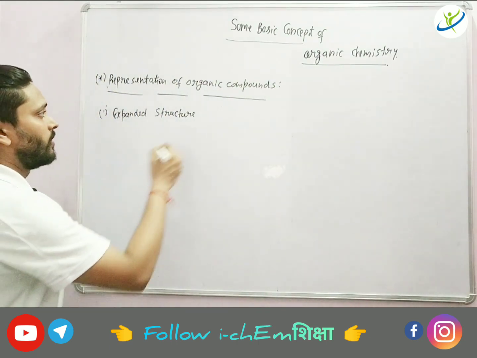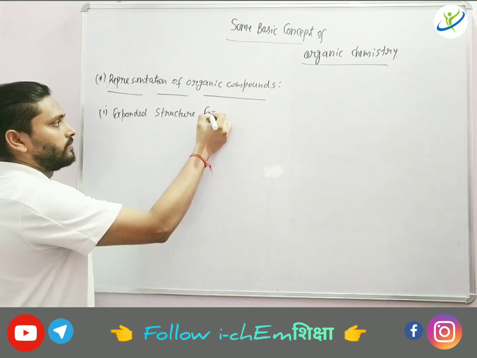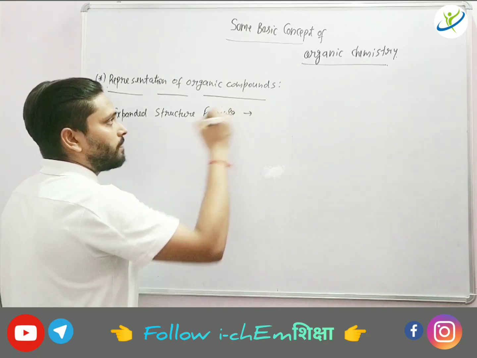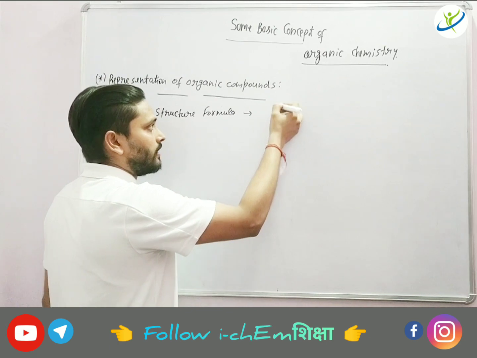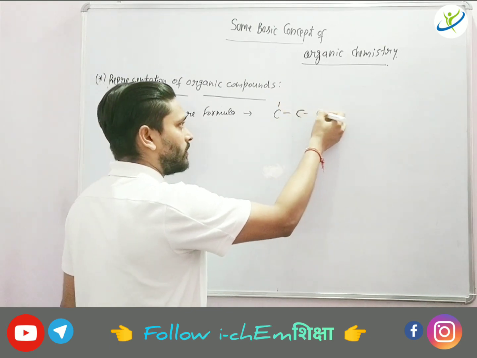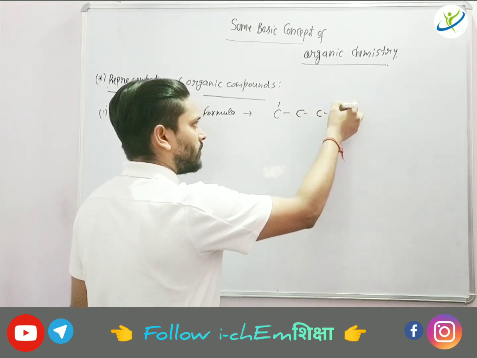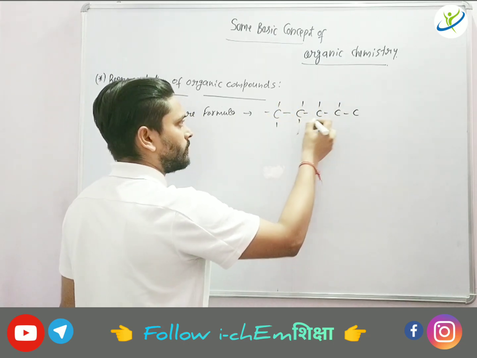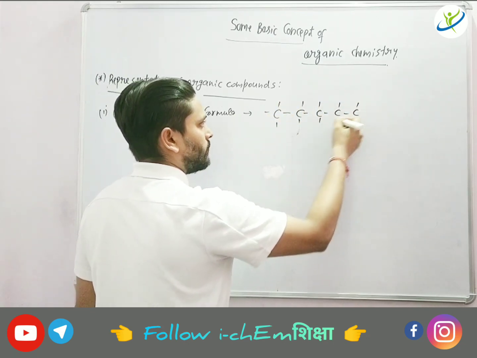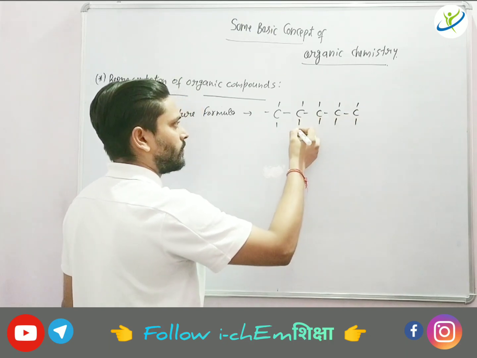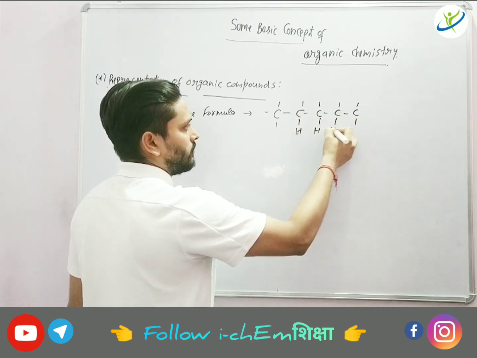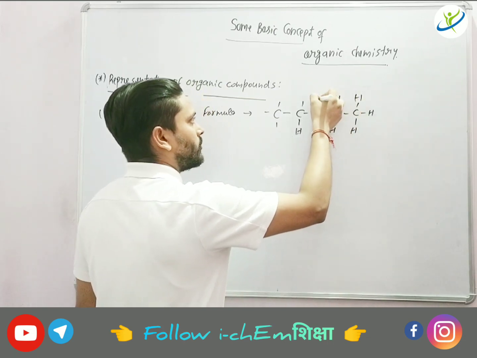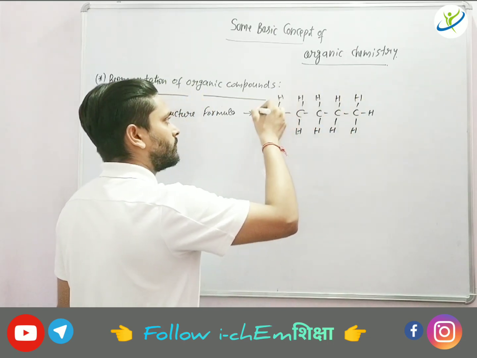If I have a compound given, suppose like this: carbon, carbon, carbon, carbon. Carbon can form a maximum of 4 bonds, as we have already seen.